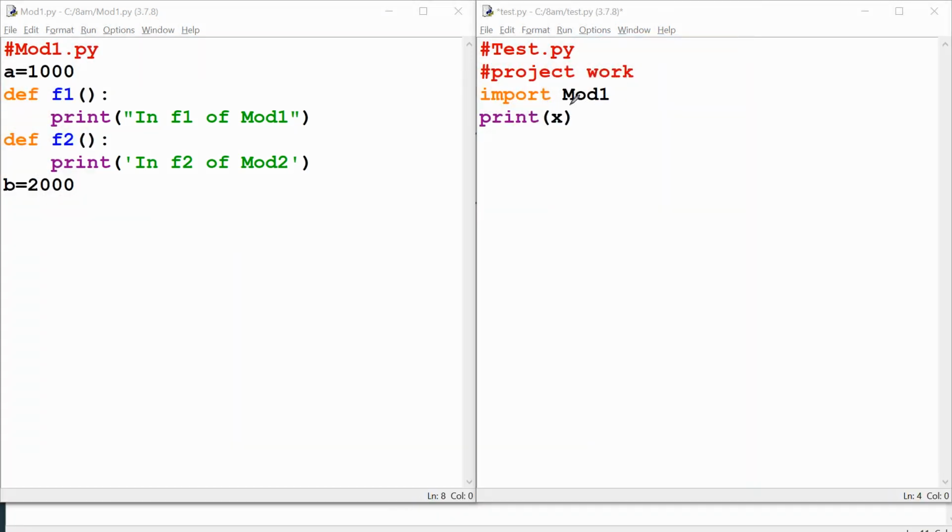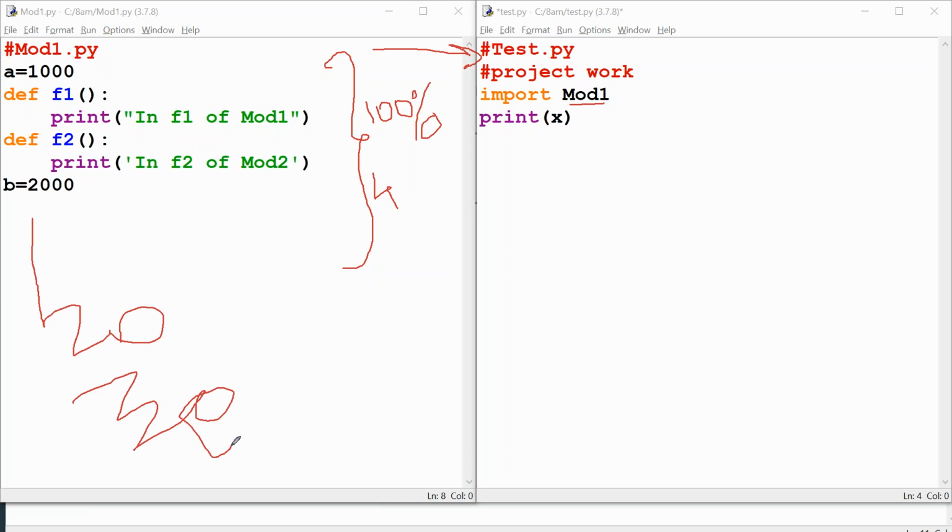You have imported the whole module, so all four properties are made available for this program. Instead of giving a number, can I say like this: all 100% of properties are made available for your current program. Am I right or wrong? 100% of properties, because here you can define 20 global variables, 30 functions, 40 classes, god knows how many things you will define here.